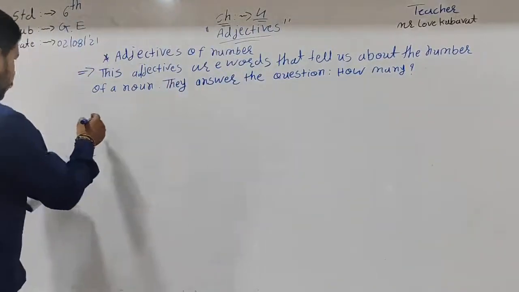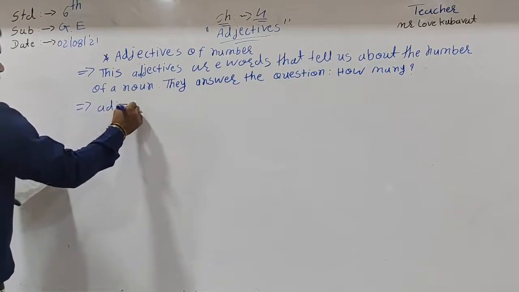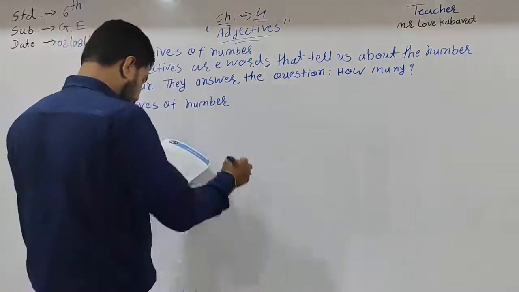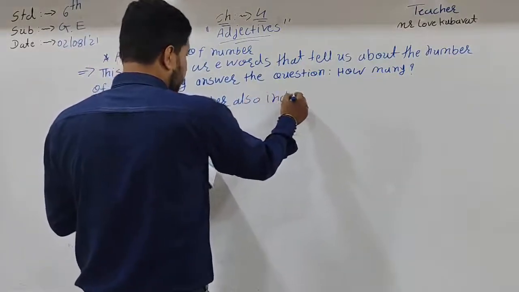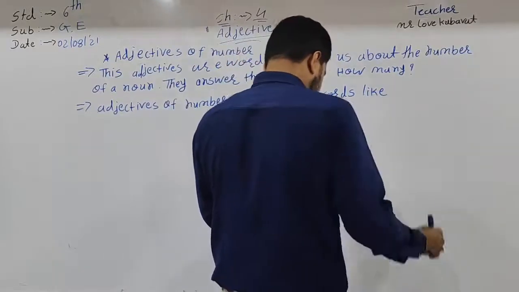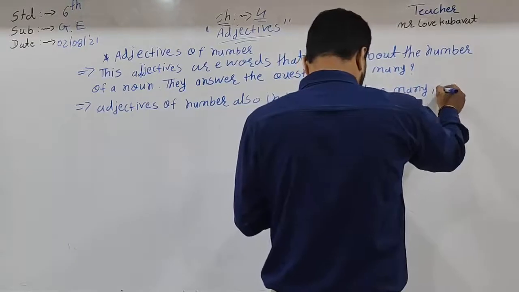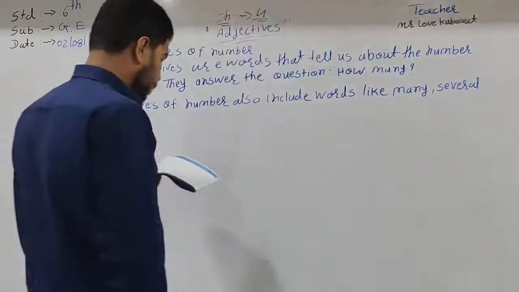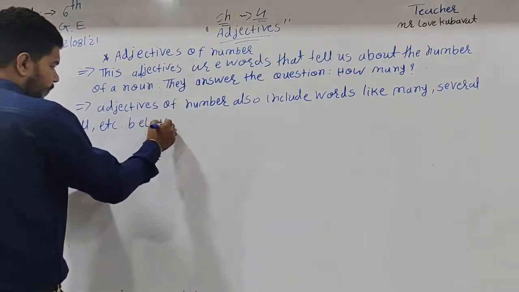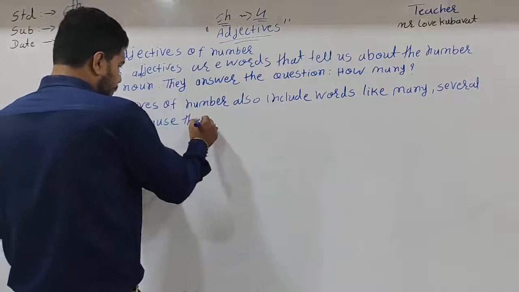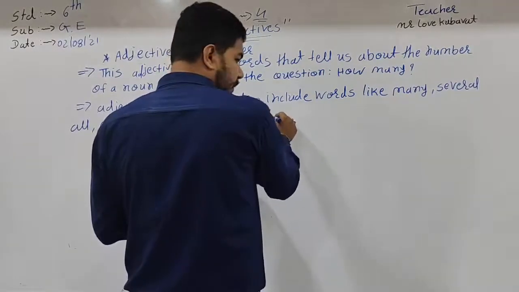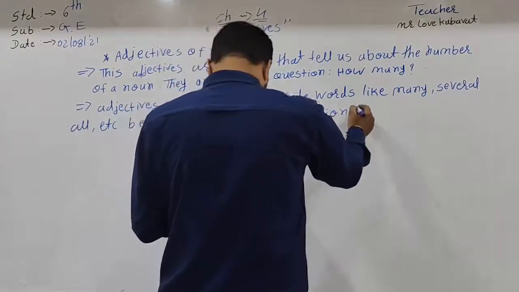Adjectives of number also include words like many, several, all, etc., because they answer the question: how many?